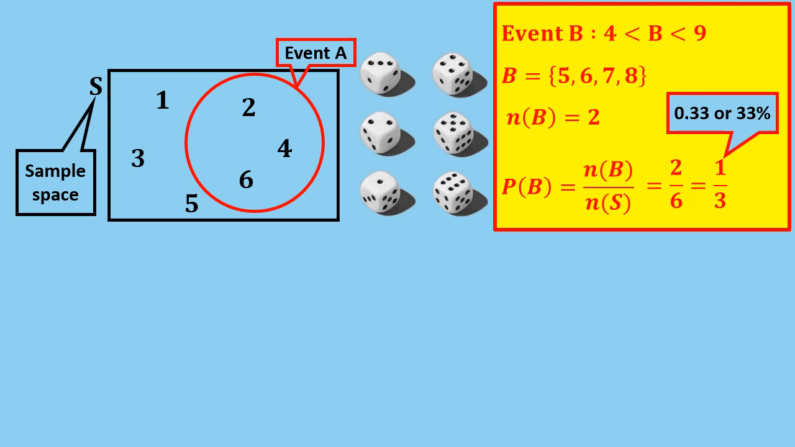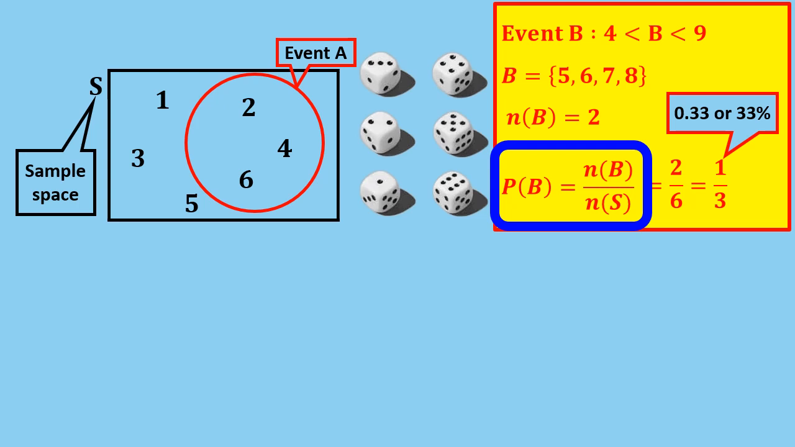Before we go any further, I'd like to point out that this equation for calculating the probability of an event by dividing the number of outcomes in the event by the total number of outcomes in the sample space is only true if each outcome in the sample space is equally likely, which means that each outcome has the same chance of occurring, as in our example of a fair six-sided dice.